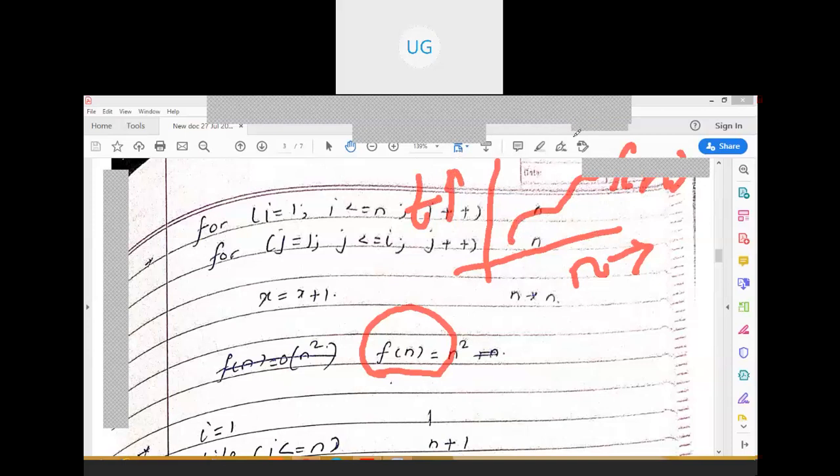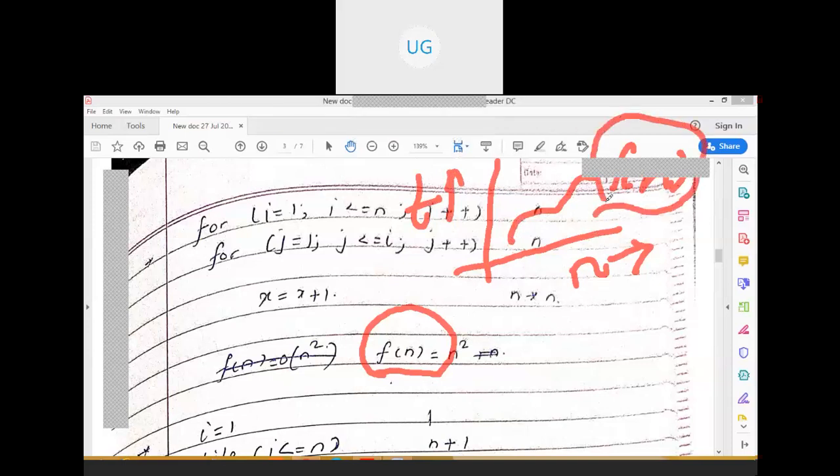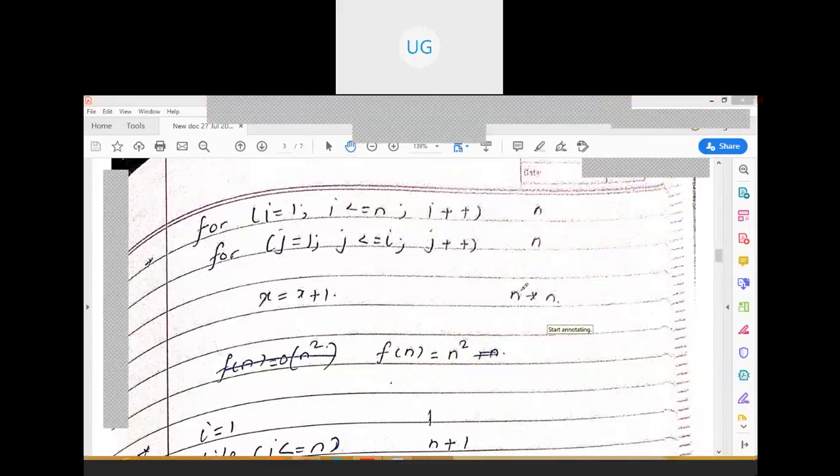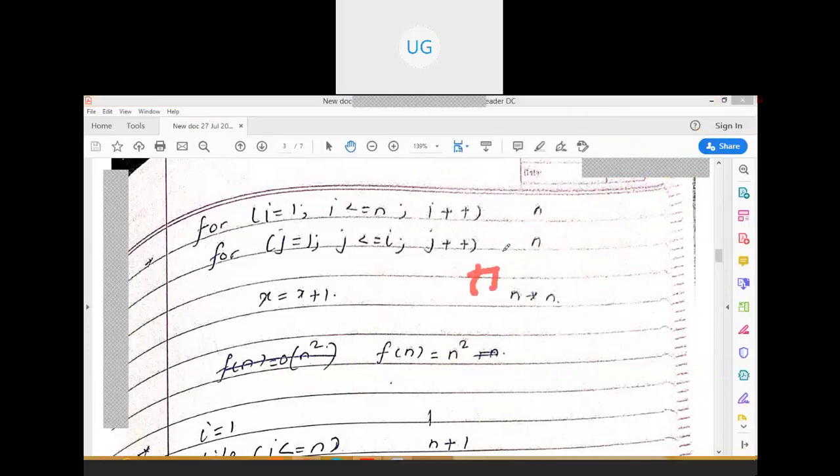Fine. So this algorithmic behavior can be analyzed in terms of time complexity. For analyzing this time complexity, we are going to use asymptotic notations.